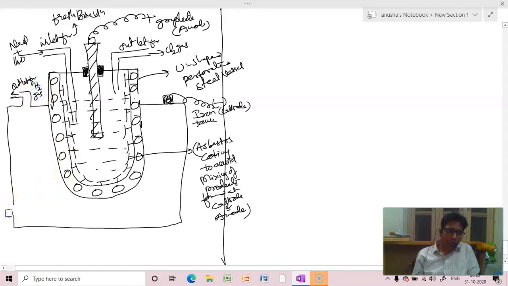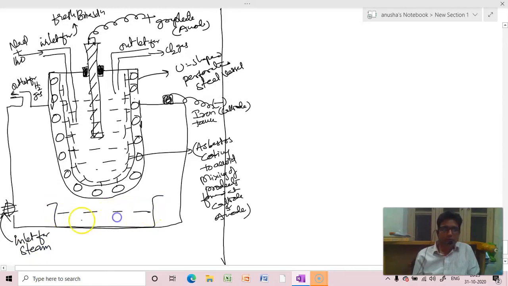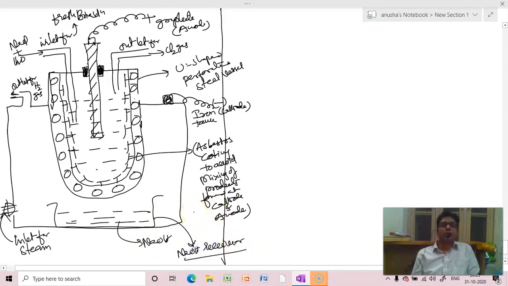And there will be an inlet for steam to enter. Inlet for whom? Steam. This is NaOH and this is NaOH receiver. This is considered to be Nelson cell.